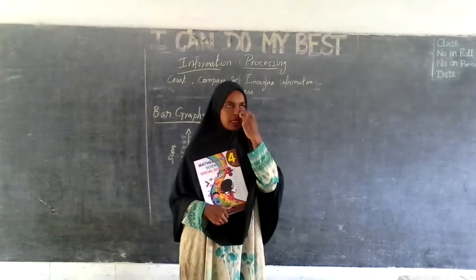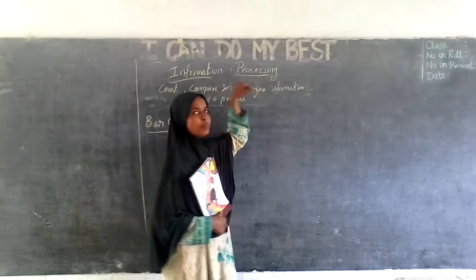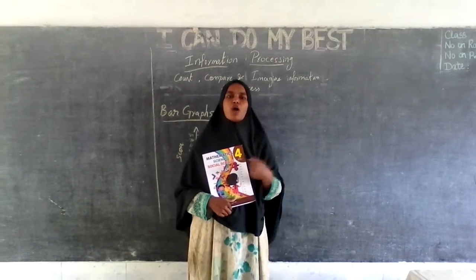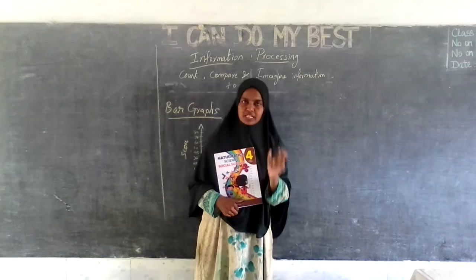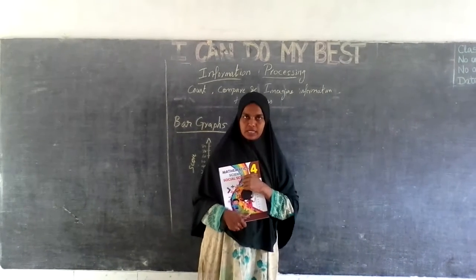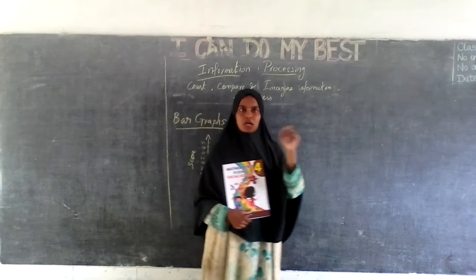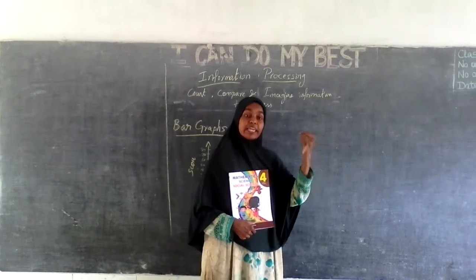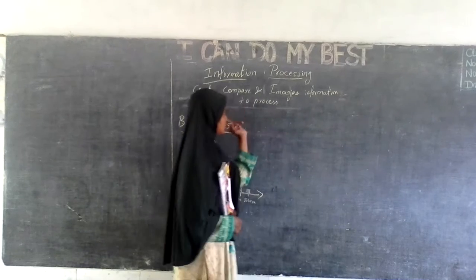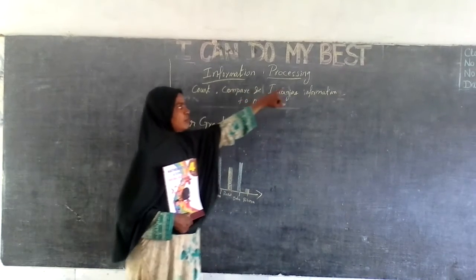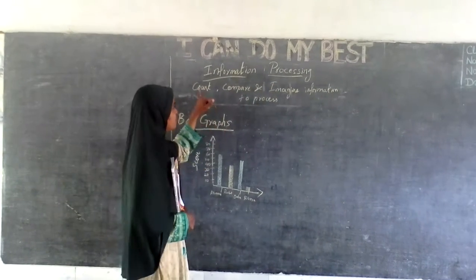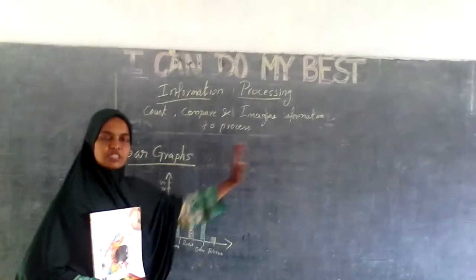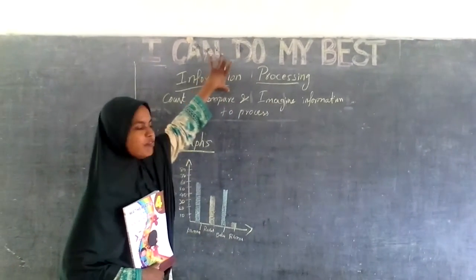And your topic is information processing, right? I have shown you the information here. How are we going to process it? So what is information processing? We'll try to understand. Learners will count, compare, and imagine to process, right? That is information processing. Learners will count, compare and imagine the information to process.